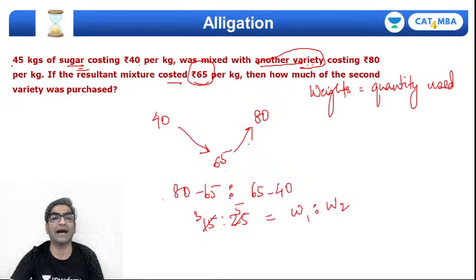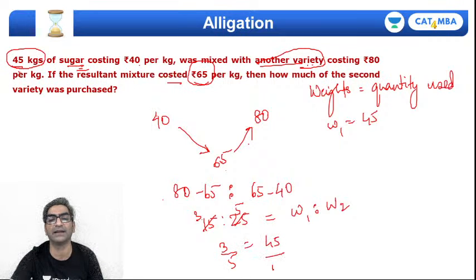Okay, but I am told that I buy 45 kgs from the first shop. So basically I'm given that W1 is 45. So let's use that. 3 by 5 is equal to 45 by W2, means 3 into 15 is 45. So W2 will be 15 into 5, that's 75 kgs, right?